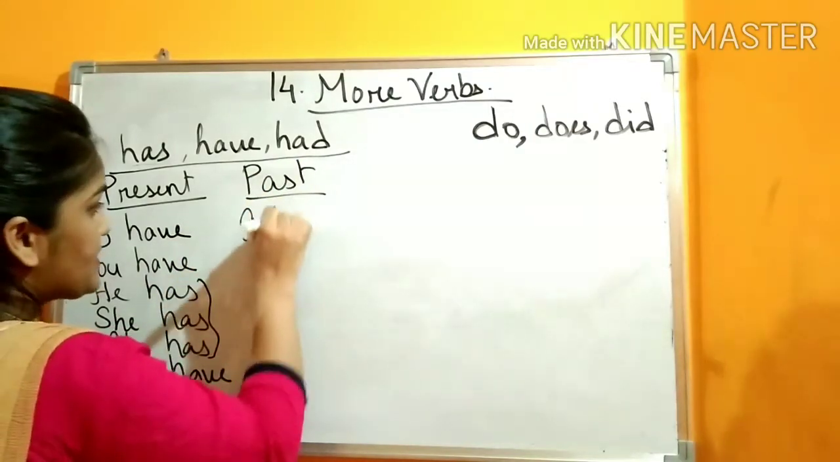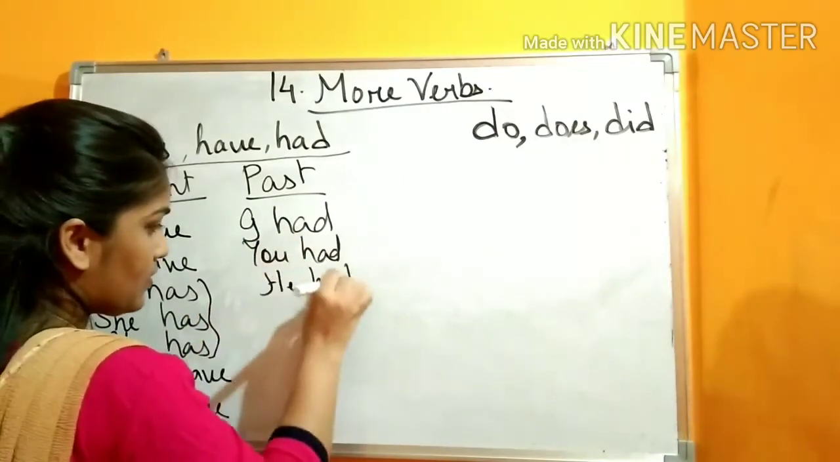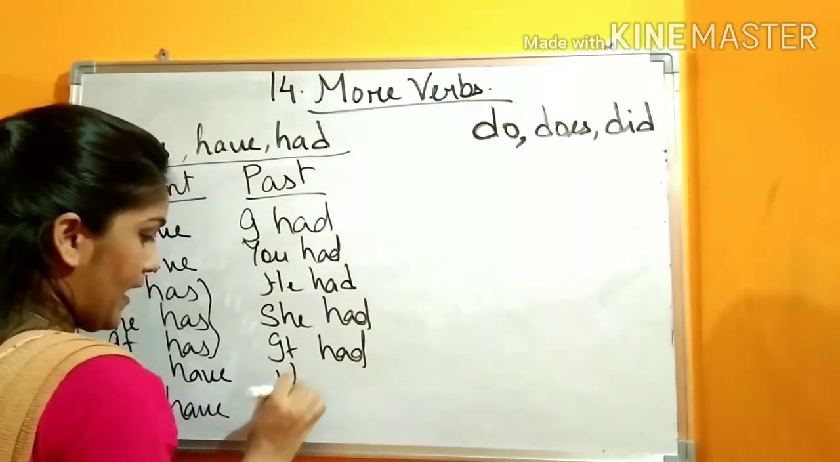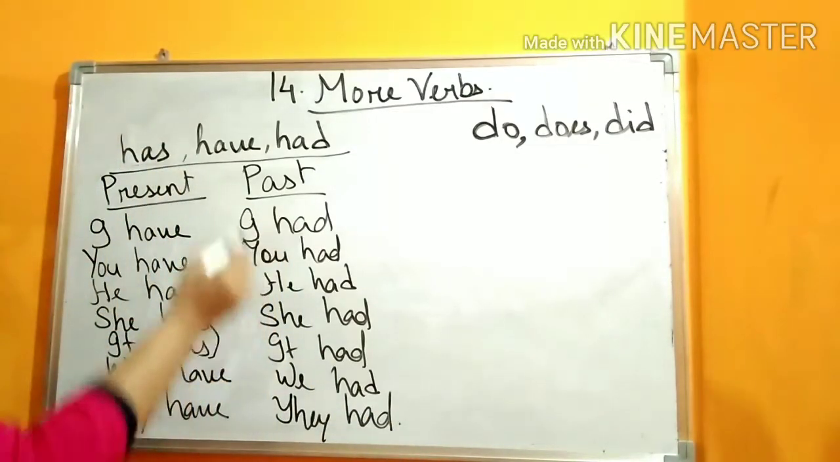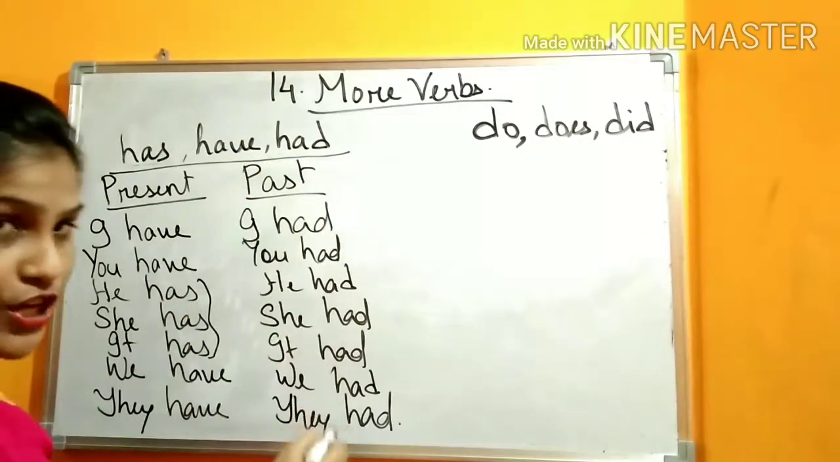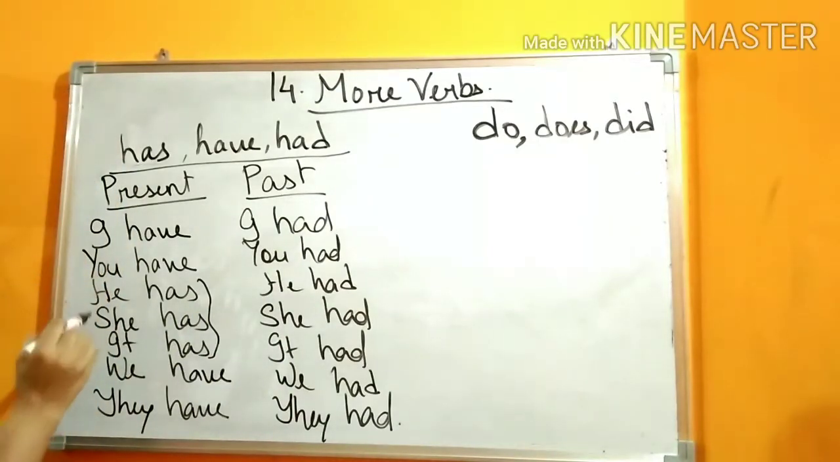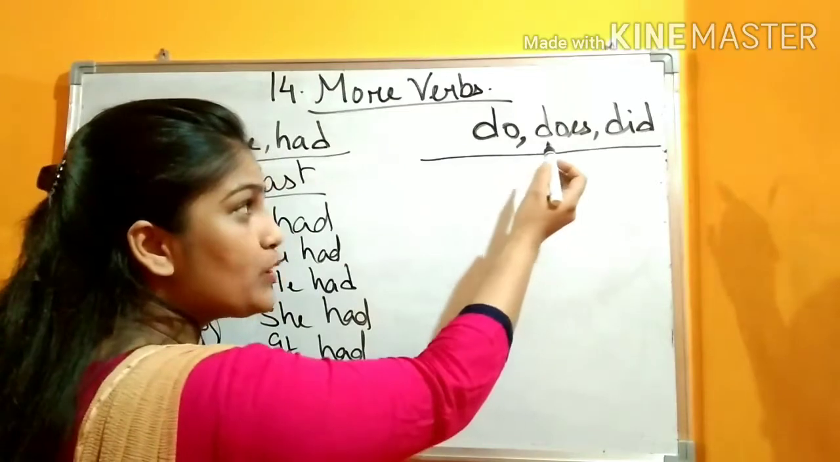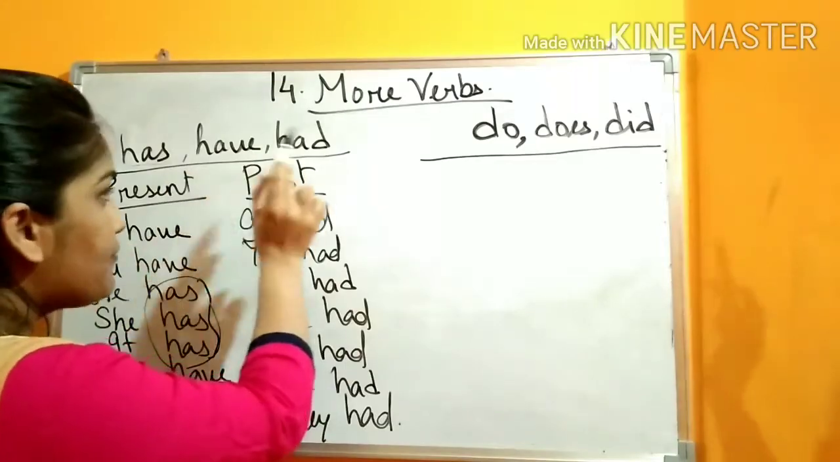Next, for past, what will you use? For past, it will be the same. I had, you had, he had, she had, it had, we had, they had. So, in case of past tense, we will use had. There will be no changes. We will use had with all the pronouns. But with he, she, it, in the present we will use has. You need to remember these rules. We will be talking about do, does, did in the next class. Today, we will do the exercises related to has, have, had.